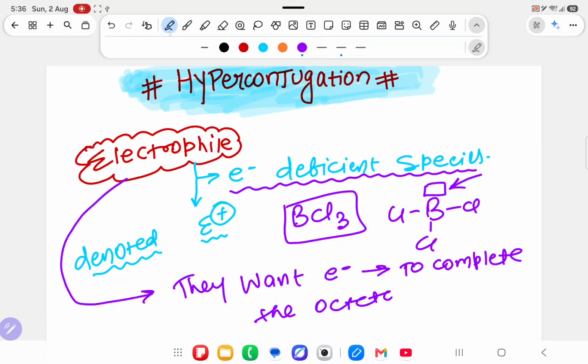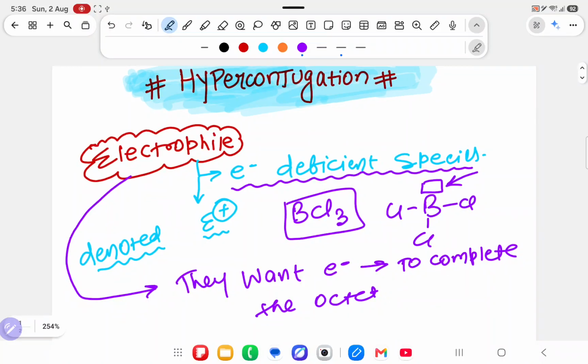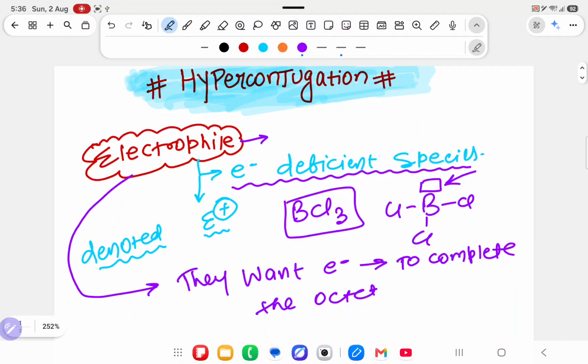It means an electrophile is an electron deficient species and it is an electron lover. Suppose I write Al3 plus. It is also an electrophile; it is electron deficient, three electrons less. Now you have understood electrophile.